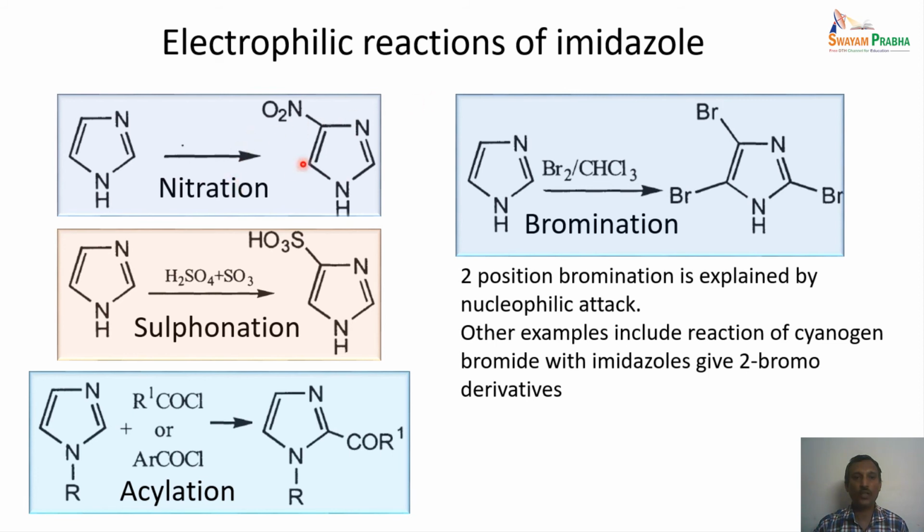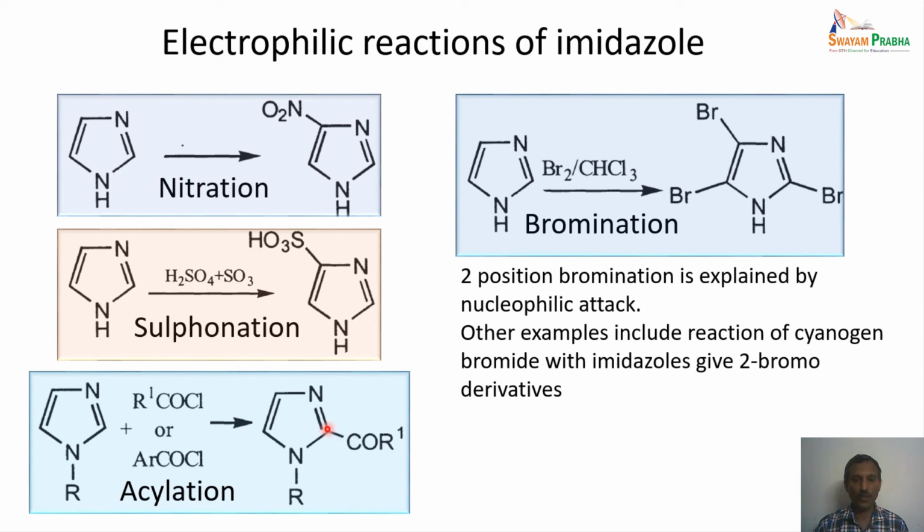In this particular case, the major product formed is the 4-substituted one, that is, the nitration takes place in the 4th position. Similarly, in the case of sulfonation it happens at position 4, whereas acylation actually happens at the 2 position.